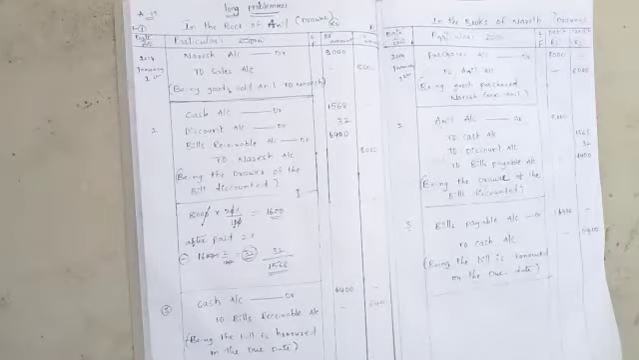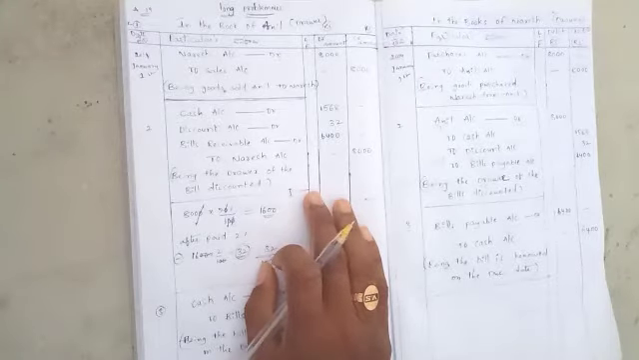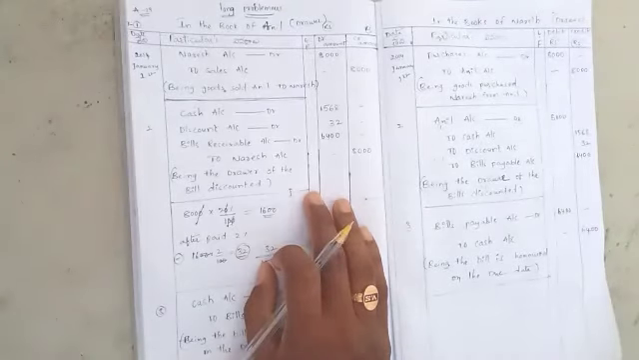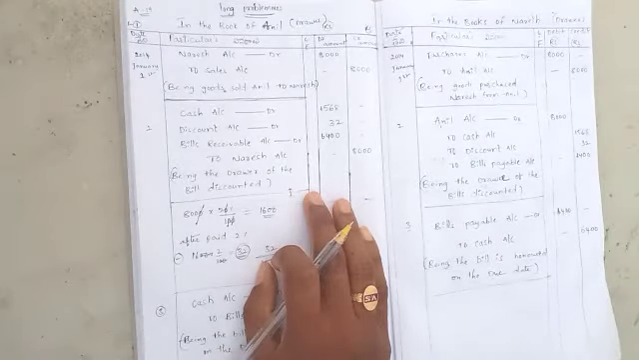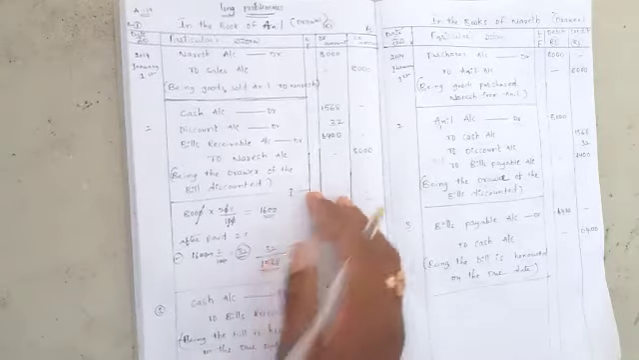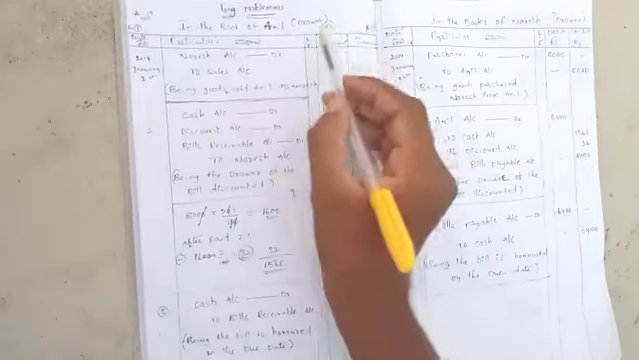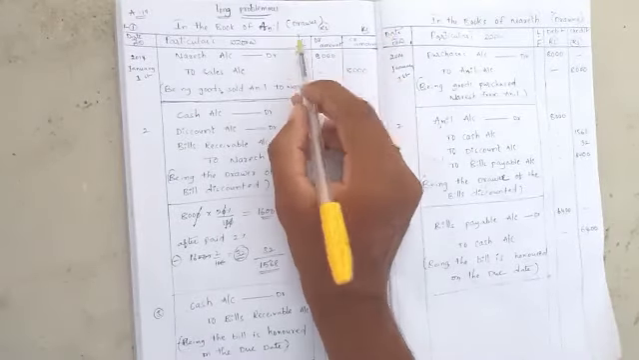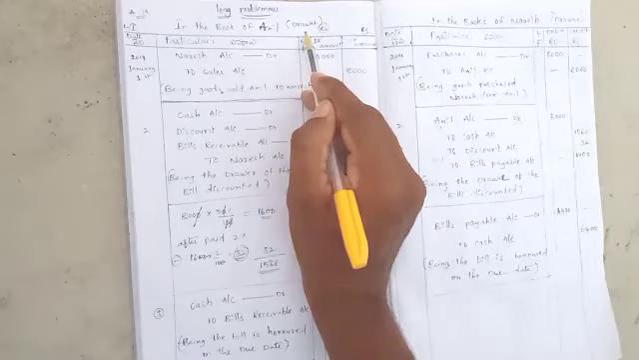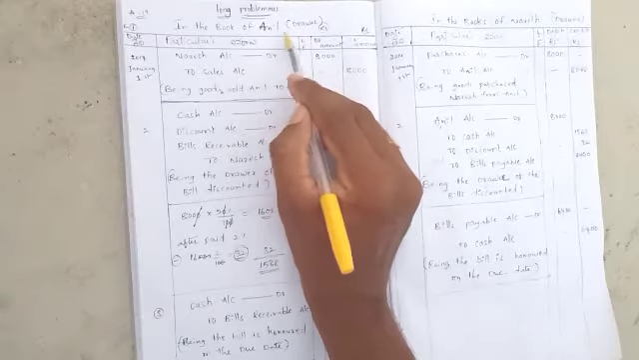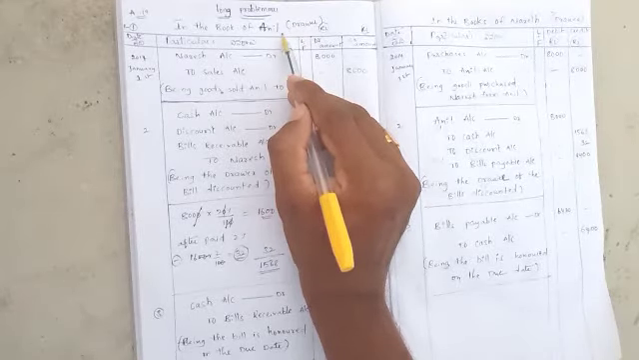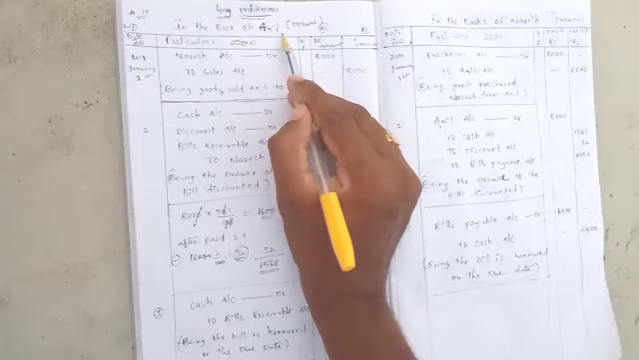On 1st January 2014, Anil sold goods to Naresh for rupees 8,000. Who is the drawer and who is the drawee? Here Anil is the drawer and Naresh is the drawee, right? Why? Because Anil sold goods to Naresh.